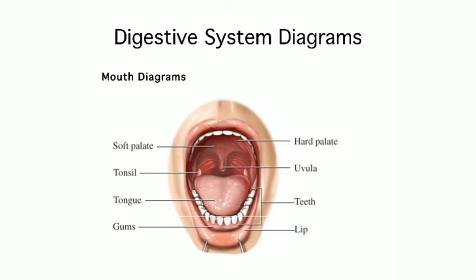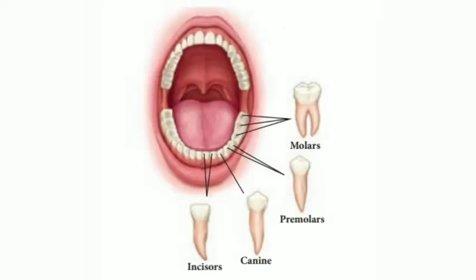The jaws we discussed, which are on the sides of the buccal cavity, have teeth. The upper and lower jaws are provided with teeth, which consist of 2 pairs of incisors, 1 pair of canines, 2 pairs of premolars and 3 pairs of molars. So the upper jaw has 16 teeth and the lower jaw has 16 teeth. So a human adult can have 32 permanent teeth.